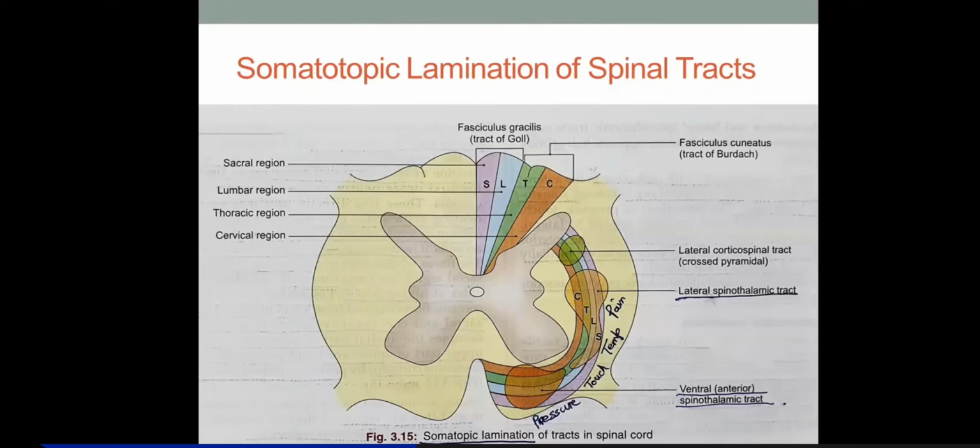And the summary of this spinothalamic tract is that it is a collection of second order neurons carrying sensory fibers from the opposite dorsal horn of the spinal cord, and they ascend up, out of which the lateral spinothalamic ascends to the spinal lemniscus in the brainstem, and the anterior spinothalamic ascends up to the medial lemniscus, and they reach the thalamus. From there, the third order neurons carry the sensations to the cerebral sensory cortex. Okay, so it's done.